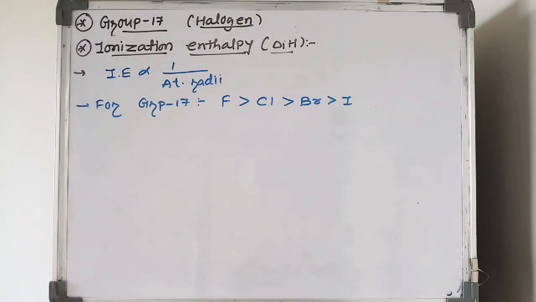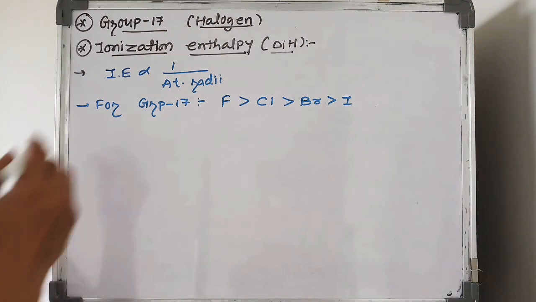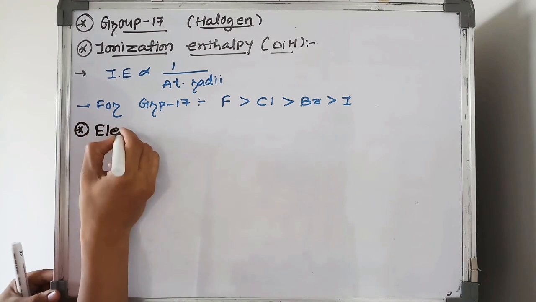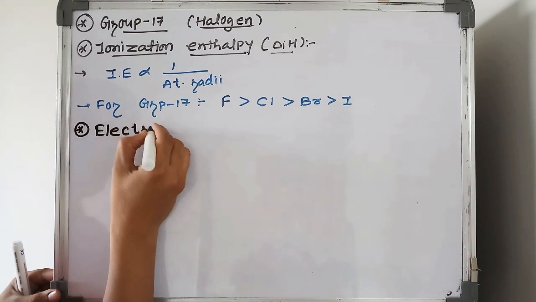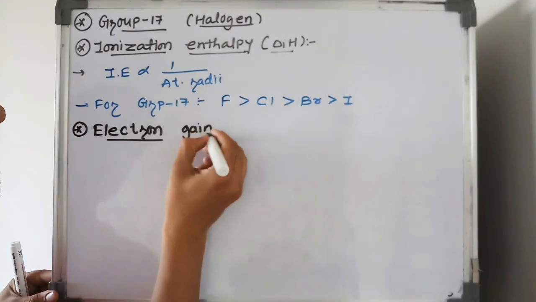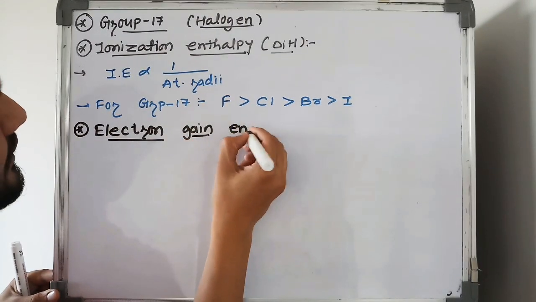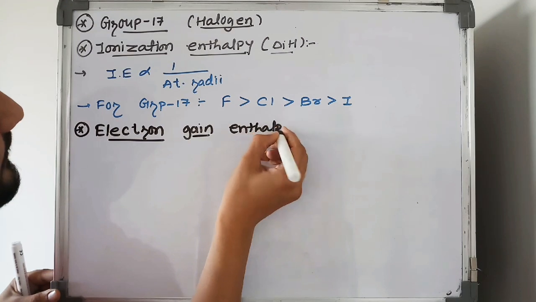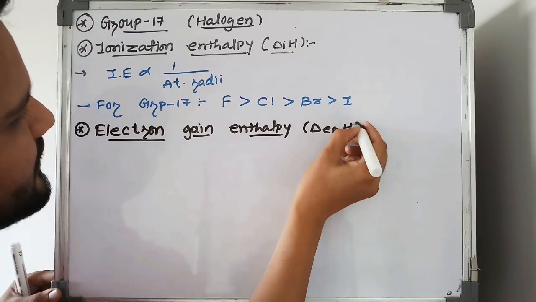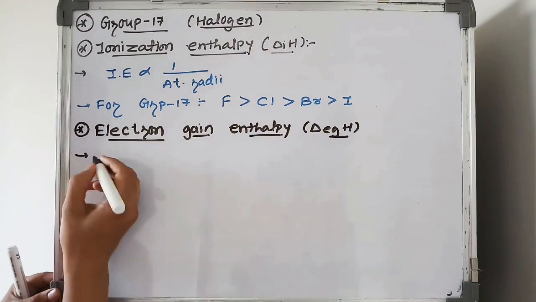Okay, now student, after ionization enthalpy, the electron gain enthalpy order, which is expressed by the symbol delta EGH.